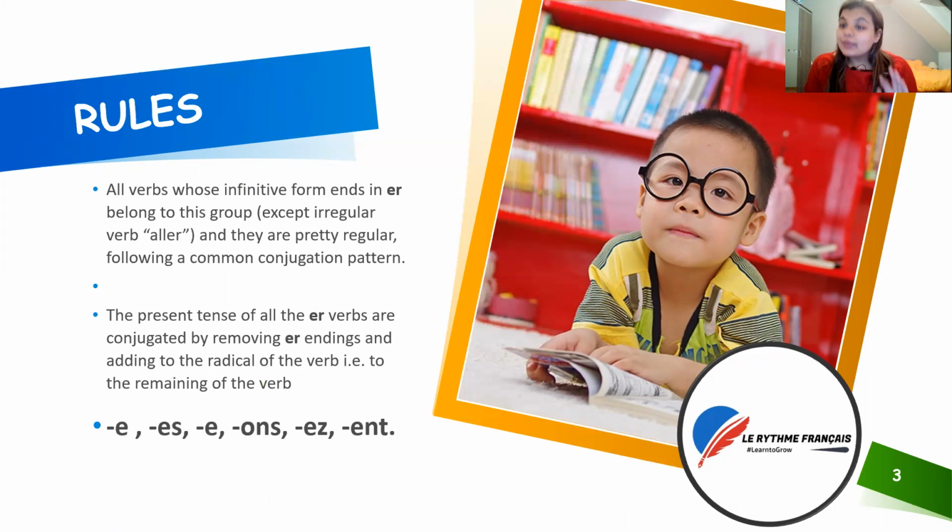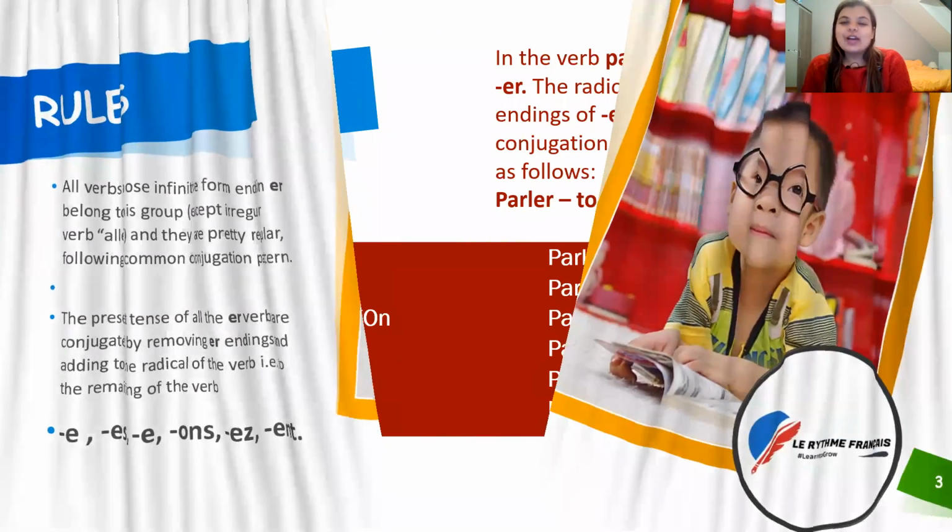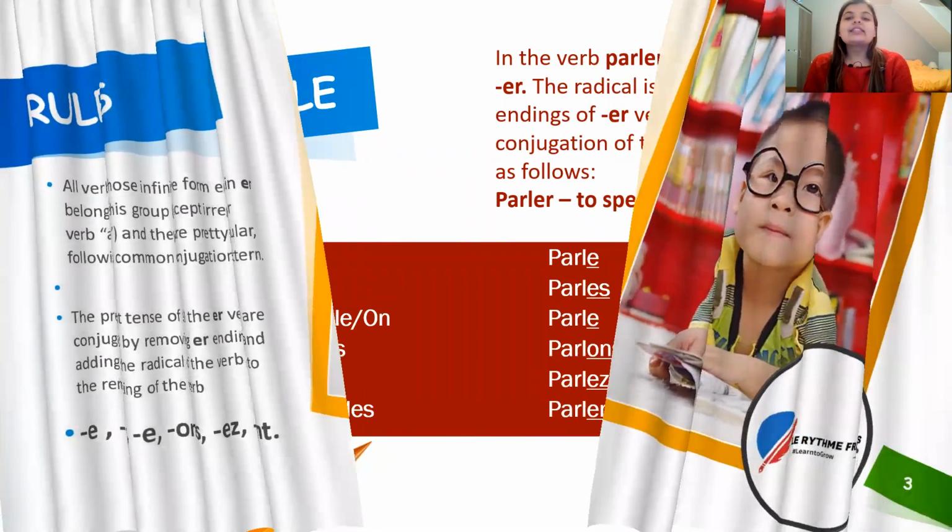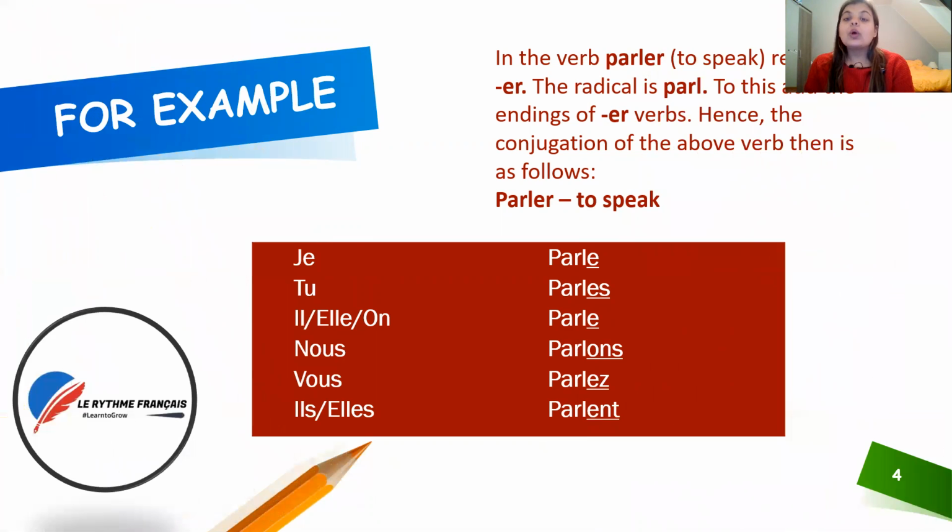I hope I'm clear to you. But don't worry, I have added an example for you guys too. Let's take the verb parler. Parler means to speak. Here the ending is ER, so it is an ER ending verb, and the remaining part is the radical. We remove the ER from parler. What are we left with? P-A-R-L. That is the radical. To the radical, we add the endings that I have just told you.